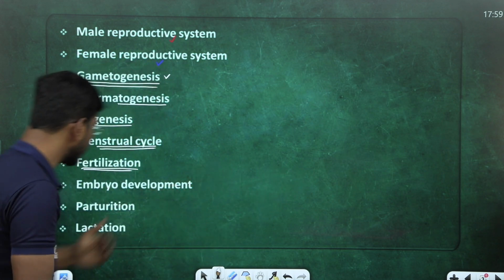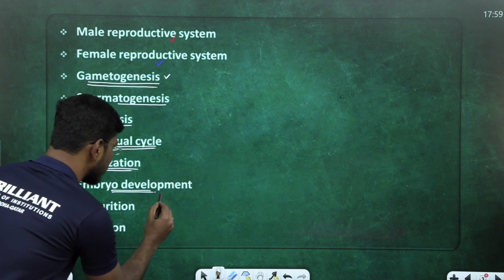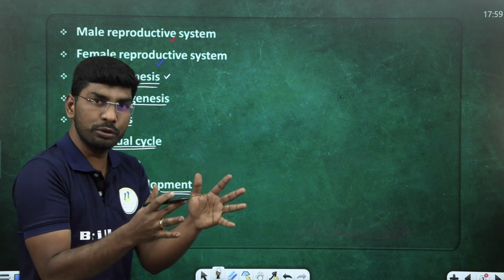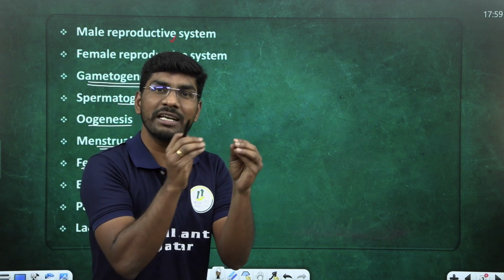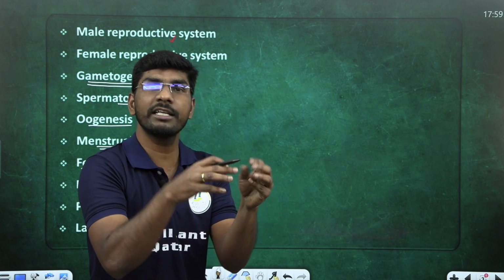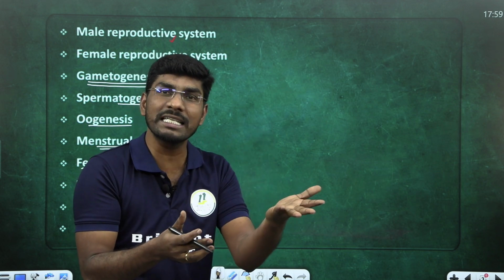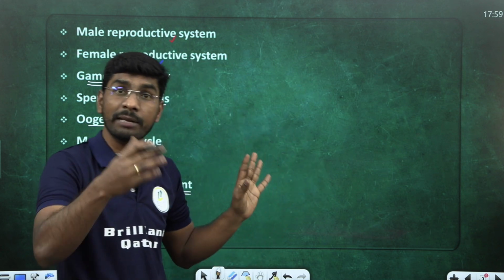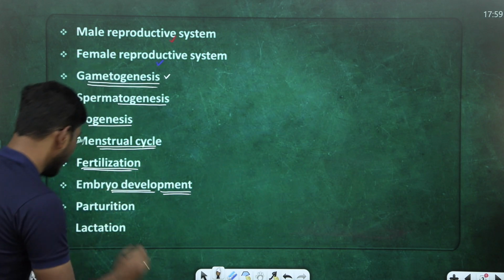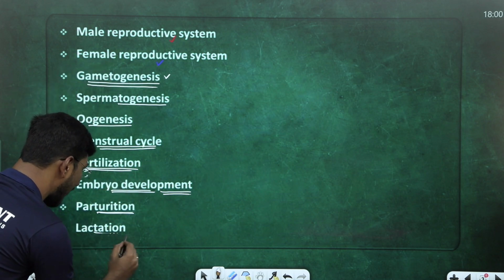Look at it. After fertilization, what is there? The embryo development process. In this embryo development process, you should cover morula, blastocyst, and gastrulation, where this process takes place. How many cells are there? What is the trophoblast cell function? What is the inner cell mass function? All most important ones. We'll see diagrammatic questions also now. Next, the parturition process, and finally the lactation process.